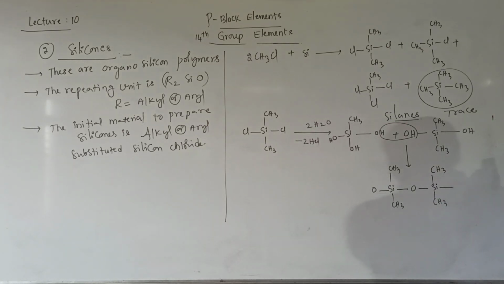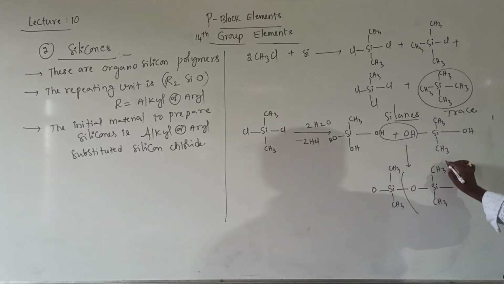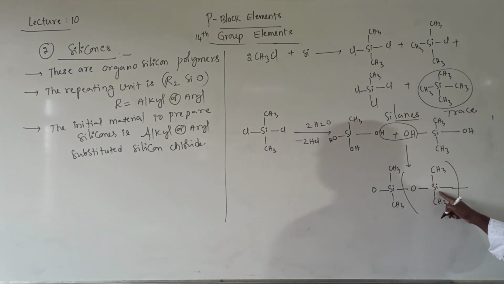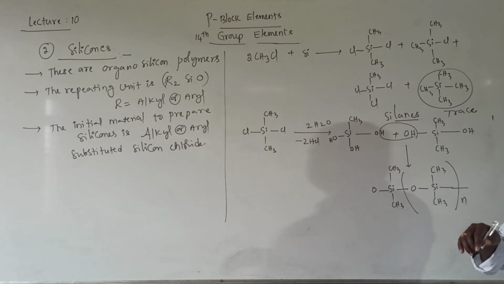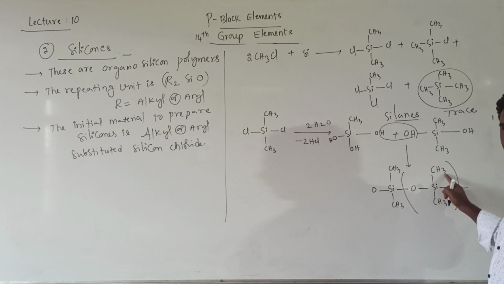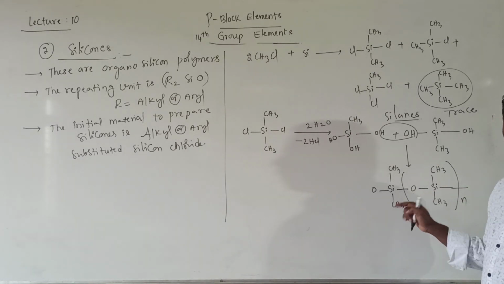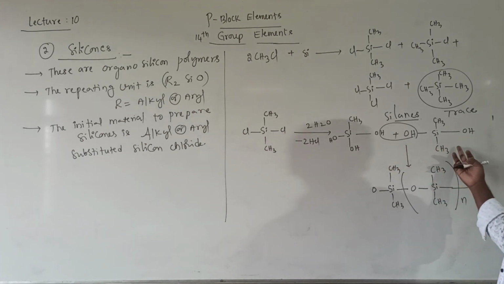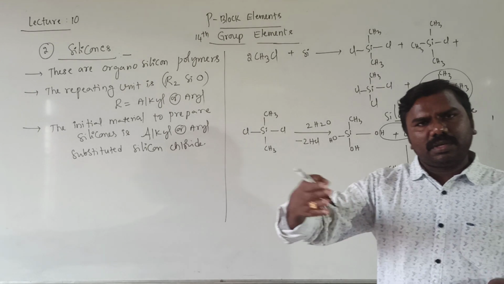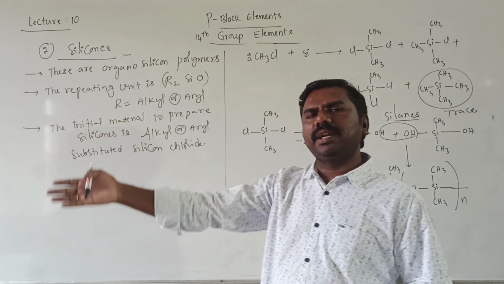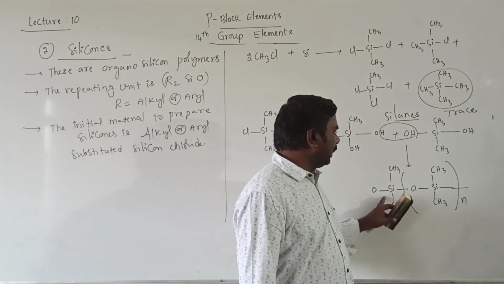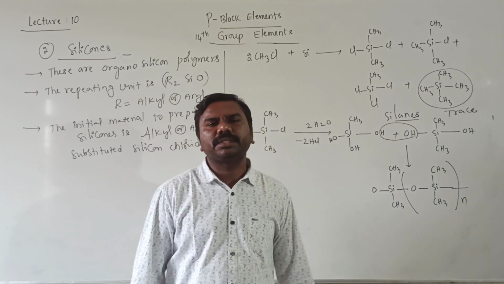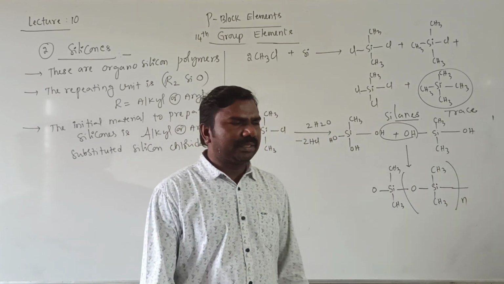This is the unit, Si R2O, the repeating unit. R2, the alkyl methyl group, SiO will be repeated a number of times, so it will be continuously going on. I have taken 2 molecules. You can take 3 molecules, lengthening 4, 5, 6, 7, 8, 9 like that. There is SiO link formation, and obviously the length will be increased.